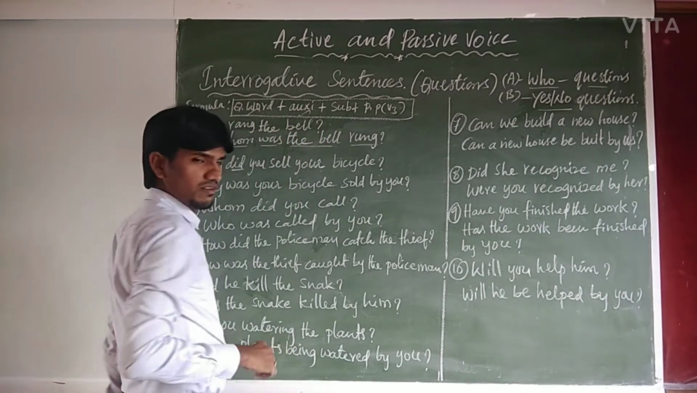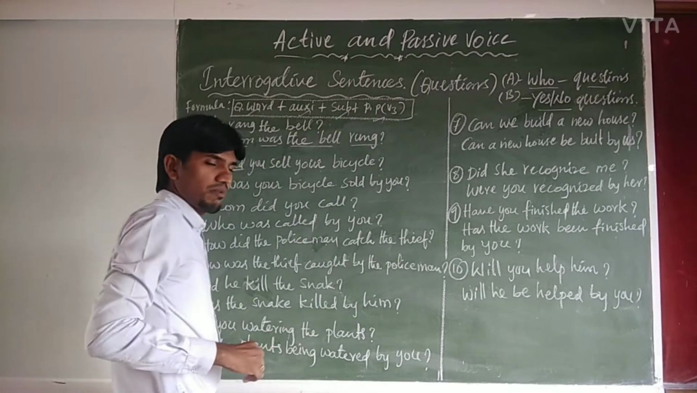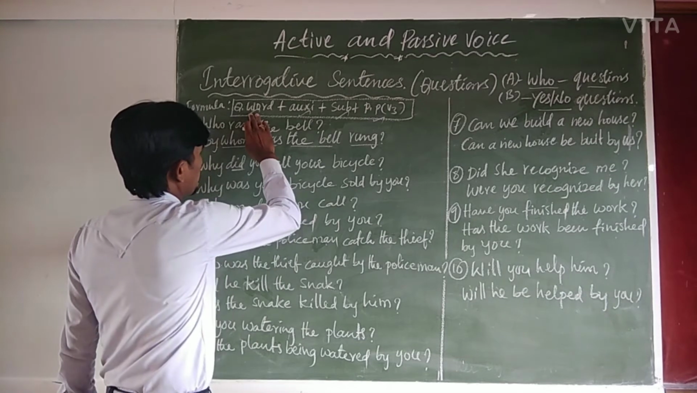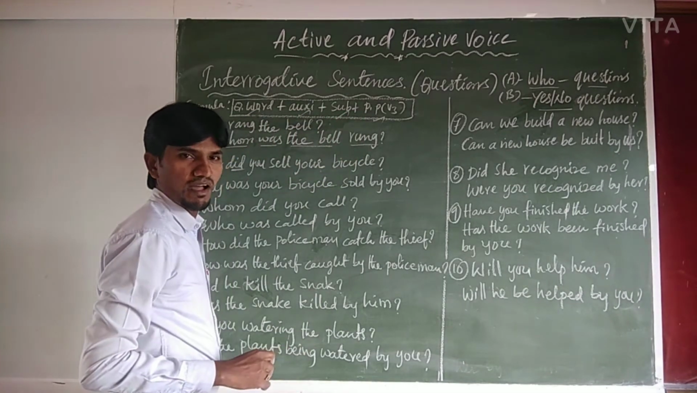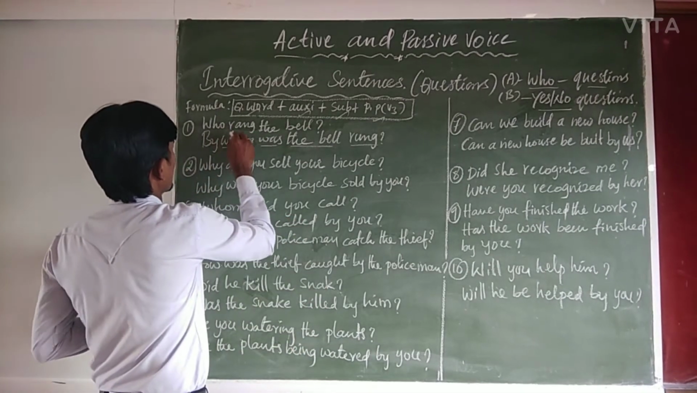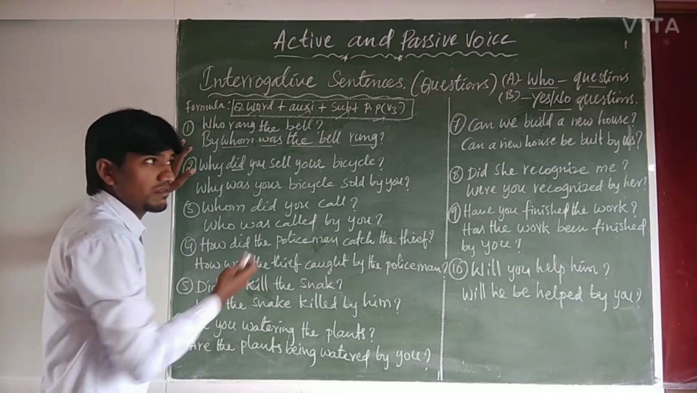Then the auxiliary verb, then the subject, then the past participle, which means verb form 3. Question word plus auxiliary verb plus subject plus past participle or verb form 3. For example, let us see here. Who rang the bell?